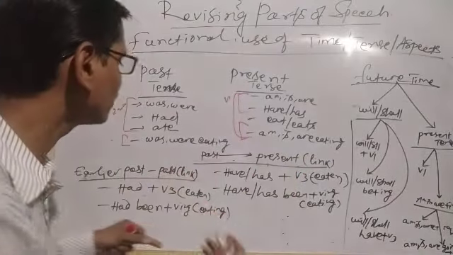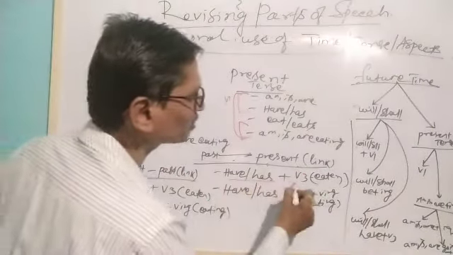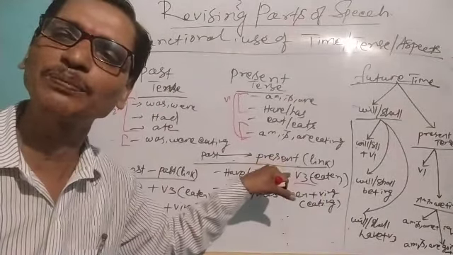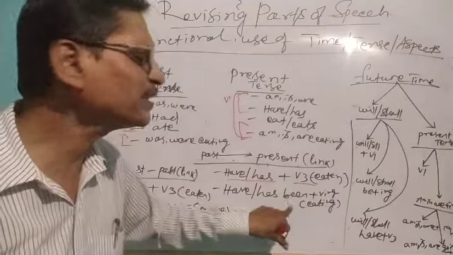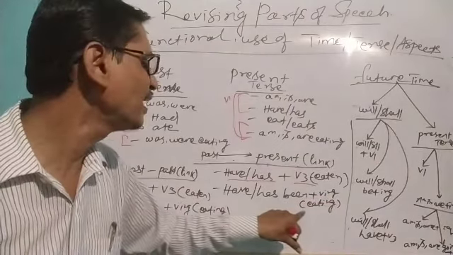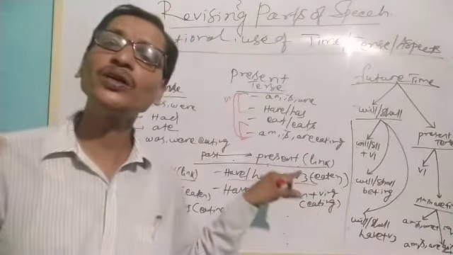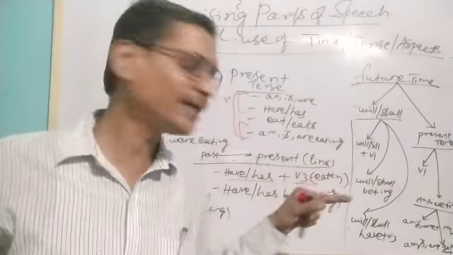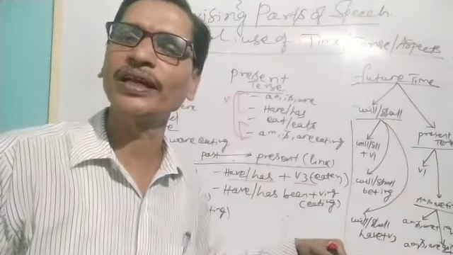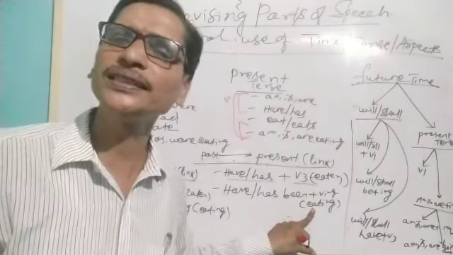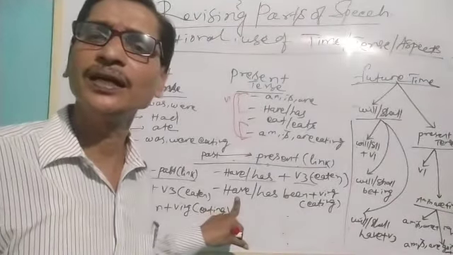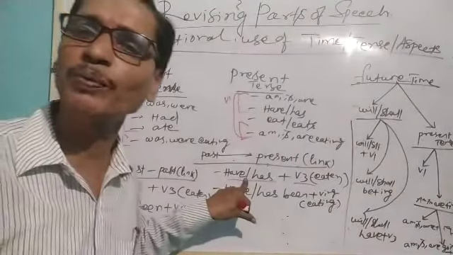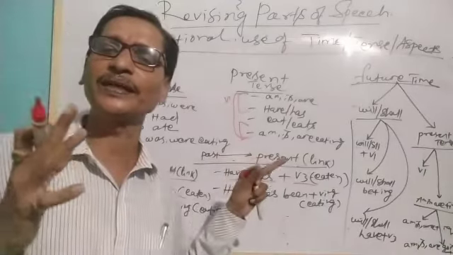In such situations, we use have, has plus V3. That means eaten, the V3 past participle. Similarly, have, has been plus ing. That means have, has been plus eating. When we talk about the past and present link, work started in the past and is still continuing, and we use for and since while using the present perfect progressive aspect. This is the present perfect aspect to link the present and past.